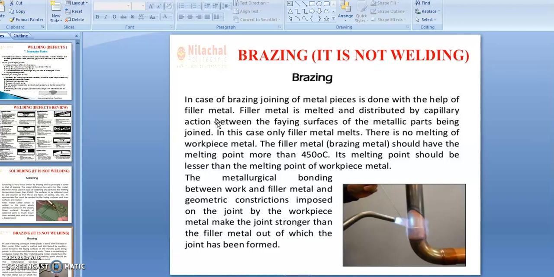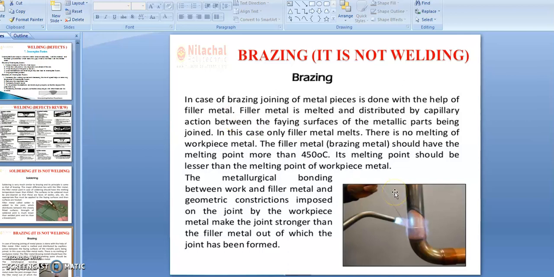So I want to teach you, because it is very similar to welding, but it is not a welding process, though you can understand it somehow. The two operations are brazing and soldering. You often see these in various types of commercial applications. So let us discuss these two. First we discuss the brazing operation, and next the soldering operation. First of all, we complete brazing.